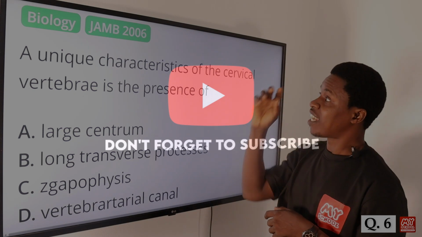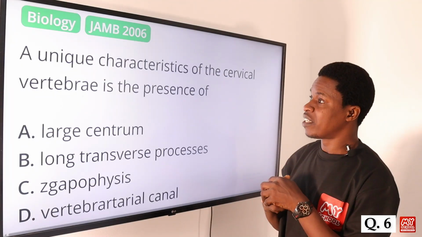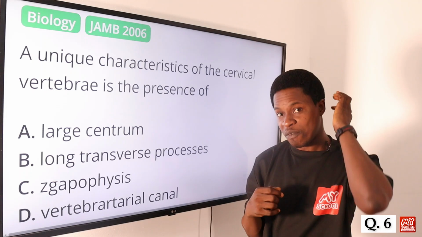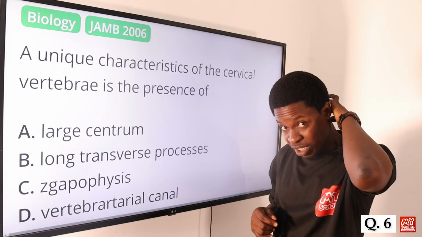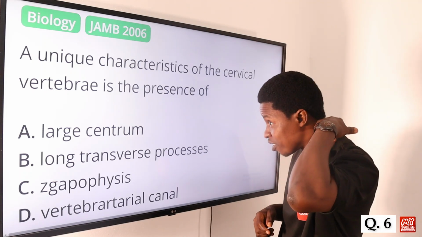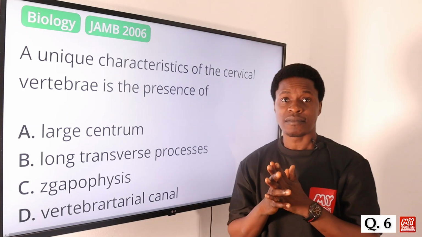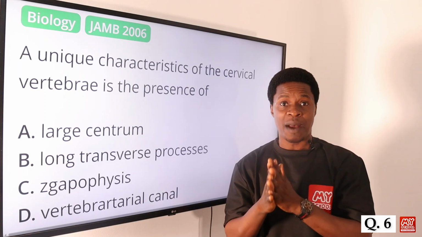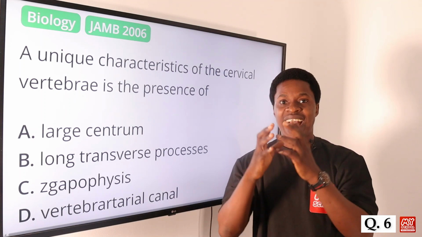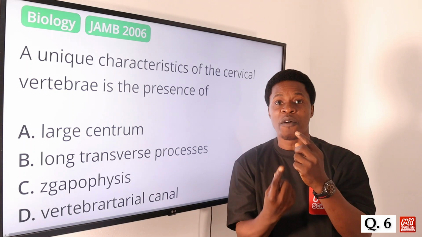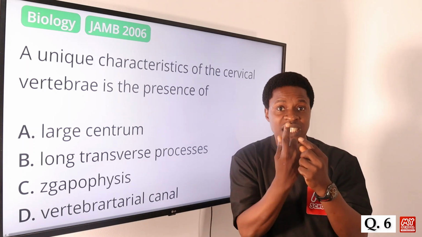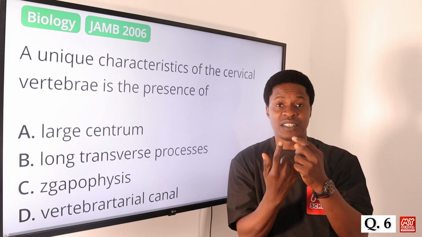Okay, so the unique characteristics of that is the presence. And how many do we have? We have about 7 of that. Okay, around the spinal cord, just around the neck region where I'm pointing at. Now, what is unique about it is that it has what we call foramen. Okay, that foramen allows for the passage of the vertebral artery as well as the vein, okay, to pass through